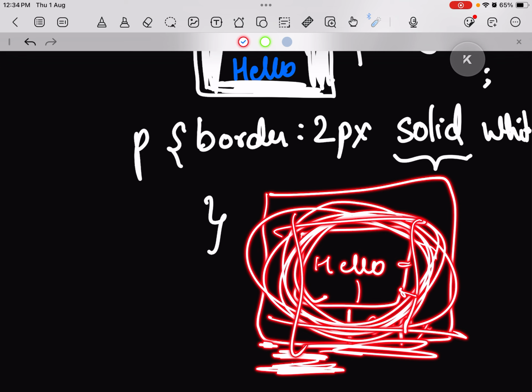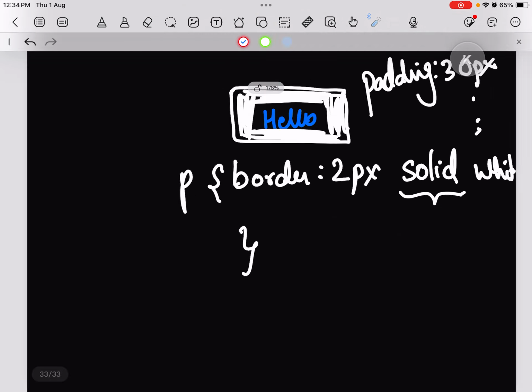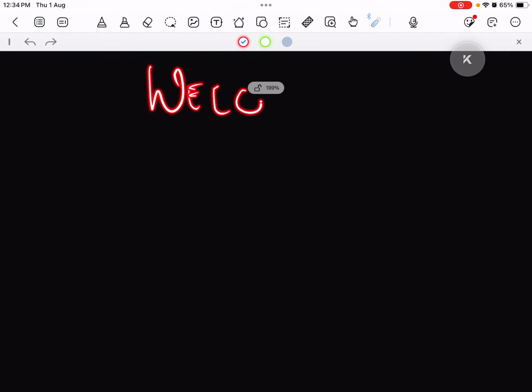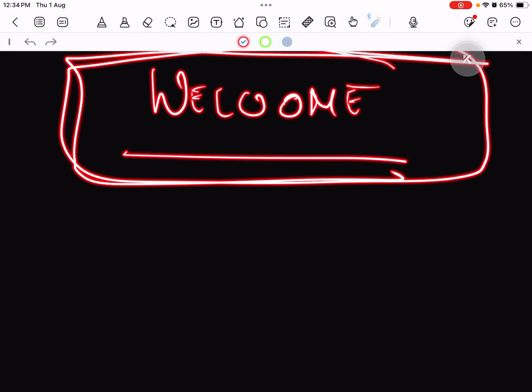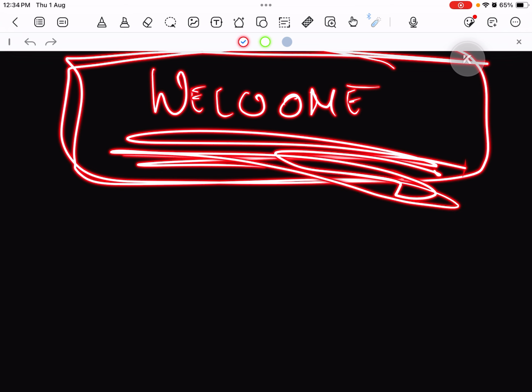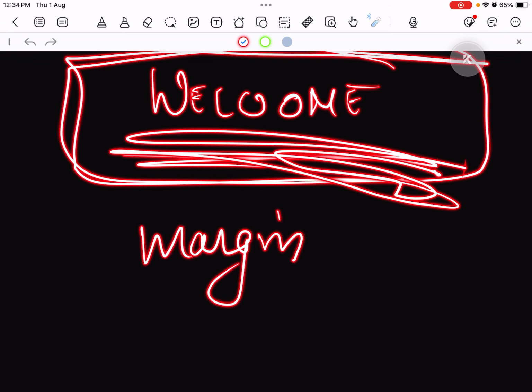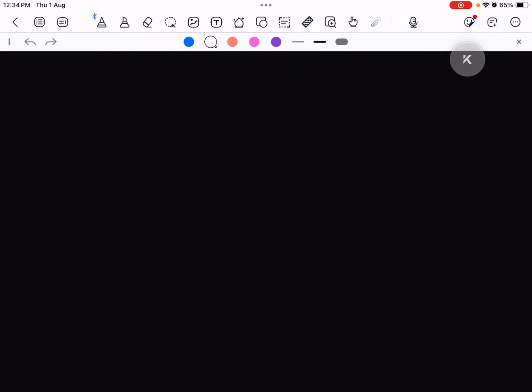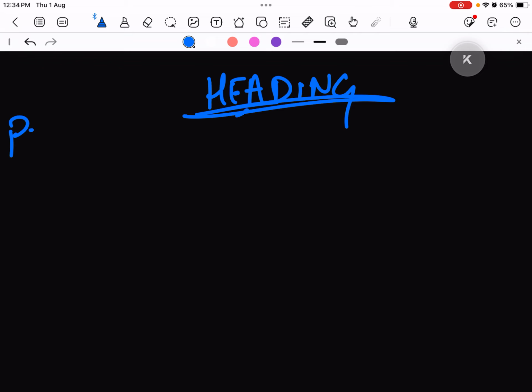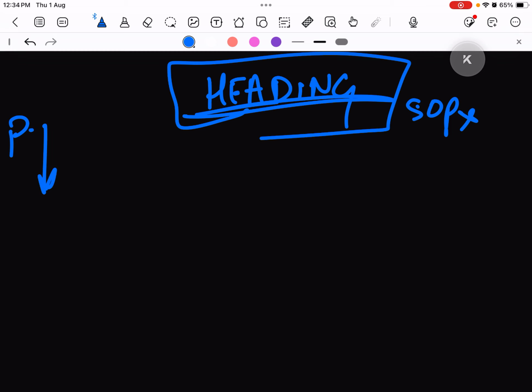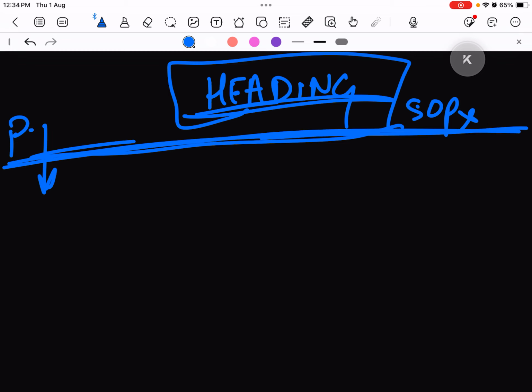So margin is the space we need outside the text. For example, I want to write a heading. Let's say welcome. This is my heading. Now I don't want anything to be around my heading. I don't want any text to ever come around my heading because I want the heading to have its own space, be highlighted. Then I can use the margin property. You can see the margin property as the space between two different elements. For example, here we have our heading and here we have a paragraph. Now if I add a margin to this heading of 50 pixels, my paragraph will automatically shift down because now this is the space for the heading only. So I hope this is clear.